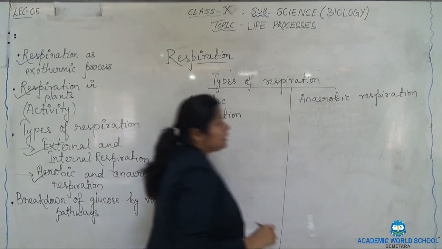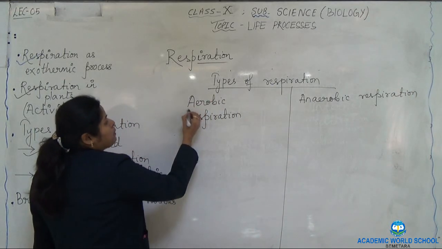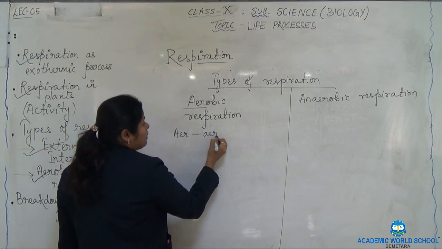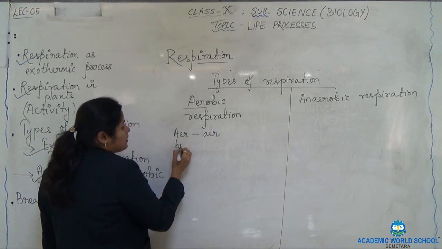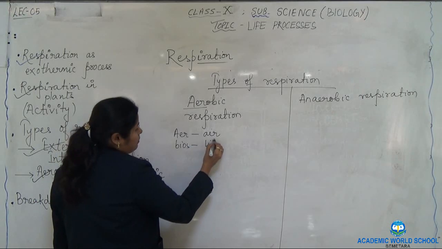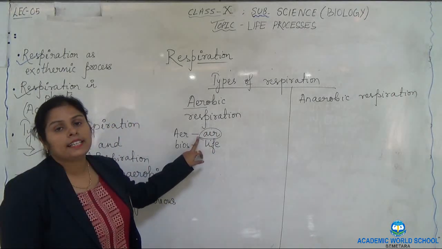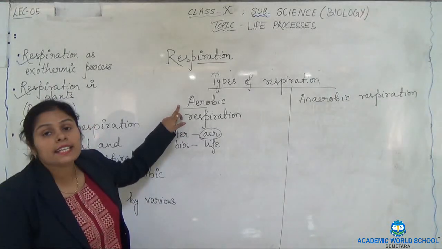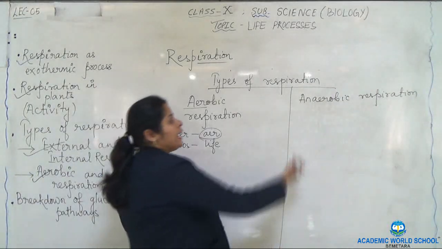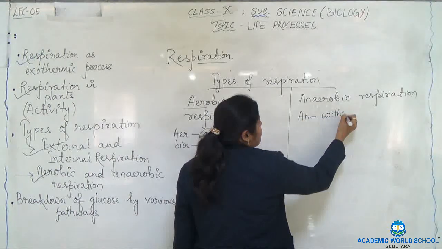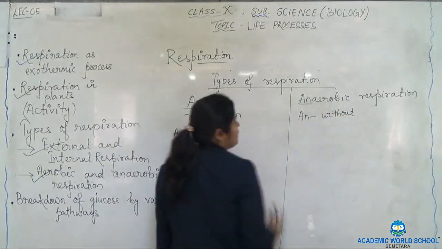Let's understand the meaning first. What do you mean by aero? Aero means air, and bios means life. Where respiration takes place in presence of air, that is oxygen, we call it aerobic respiration. And from the meaning, here an means without. This an means without.